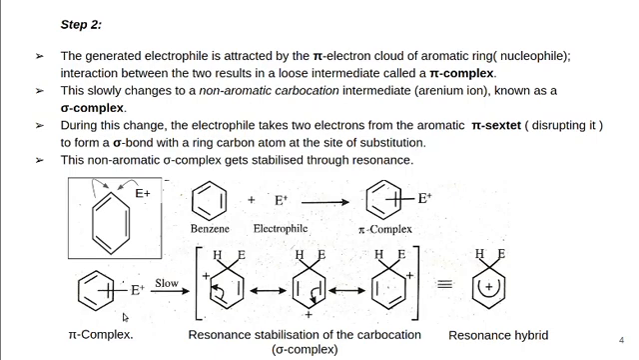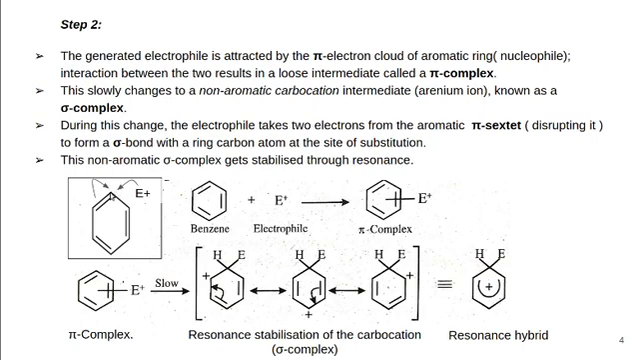So when this pi complex changes to sigma complex, the electrophile takes 2 electrons from the aromatic ring. That means this electron pair will shift to this carbon. Then this carbon gets a negative charge. Onto this negative charge, the electrophile will attack.